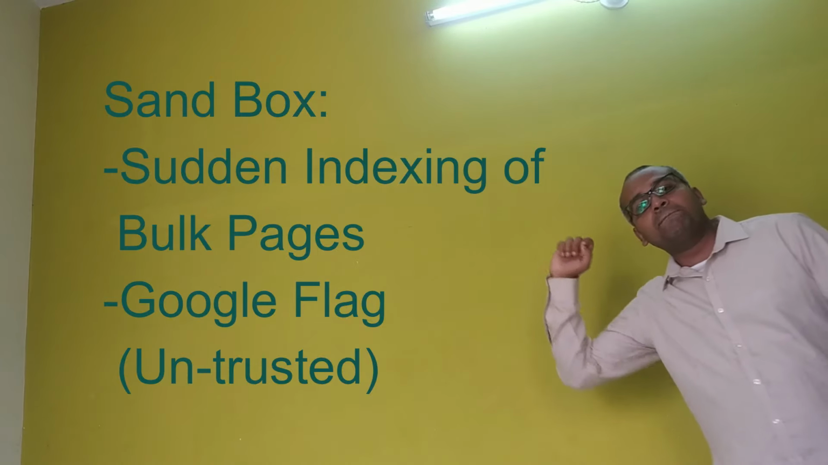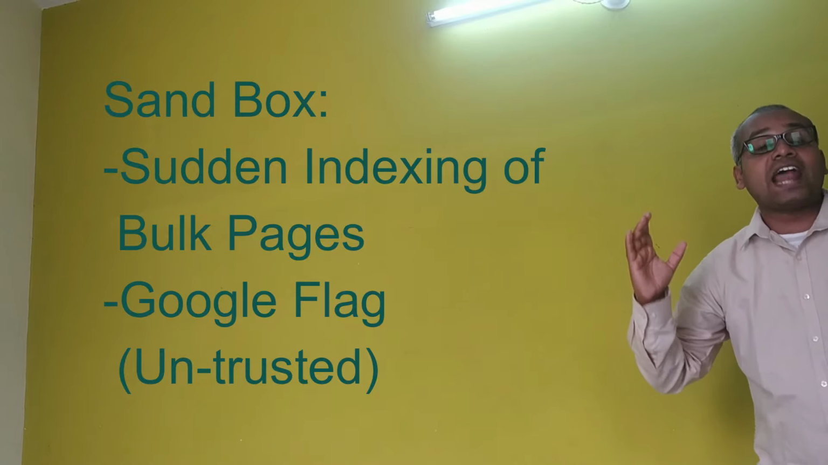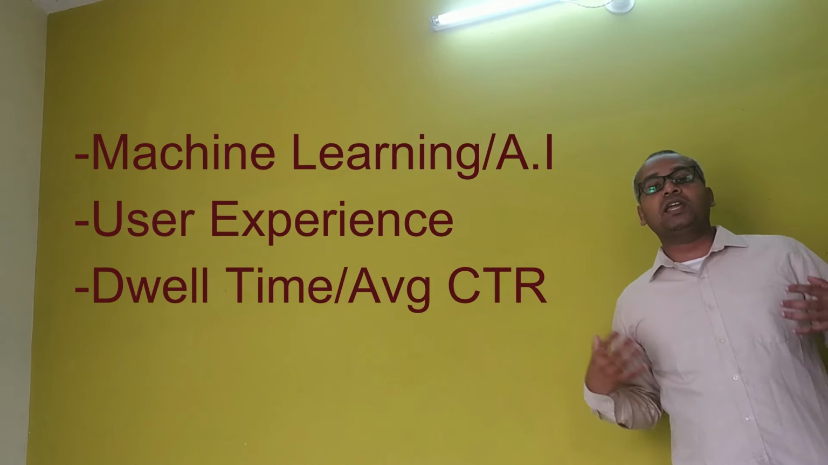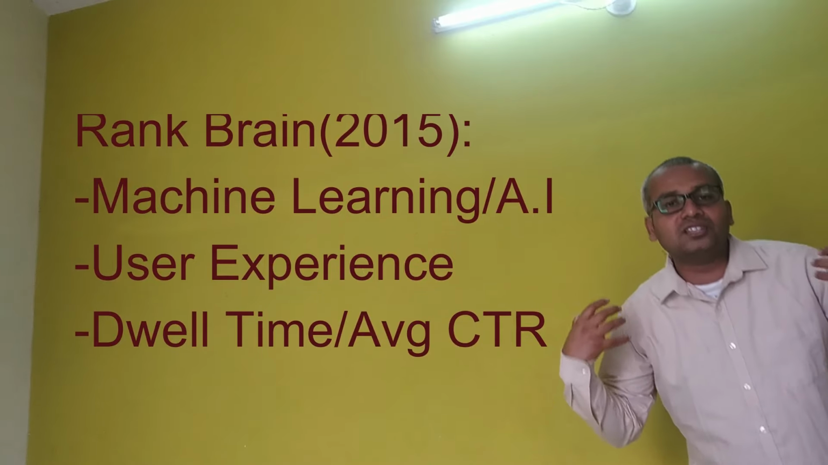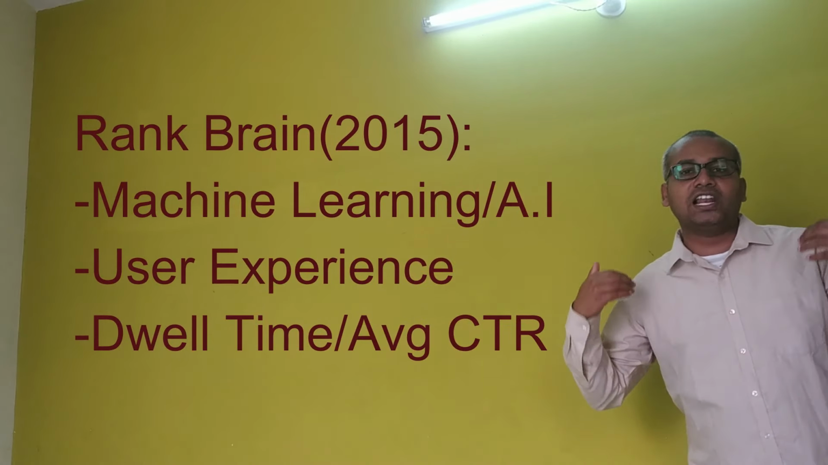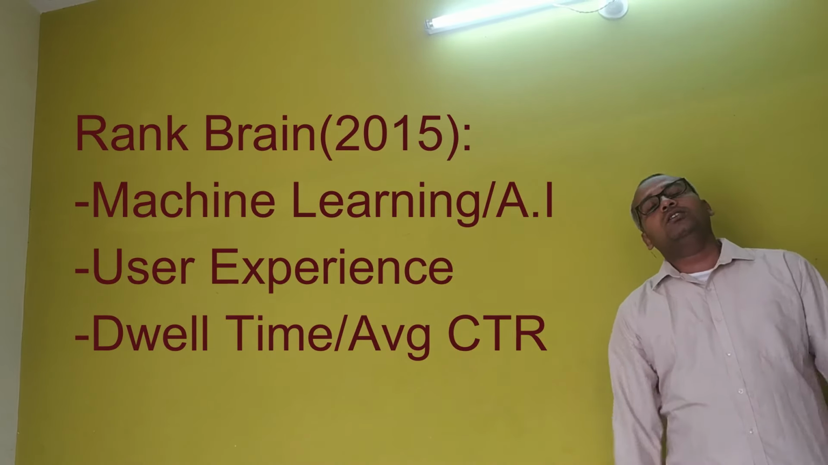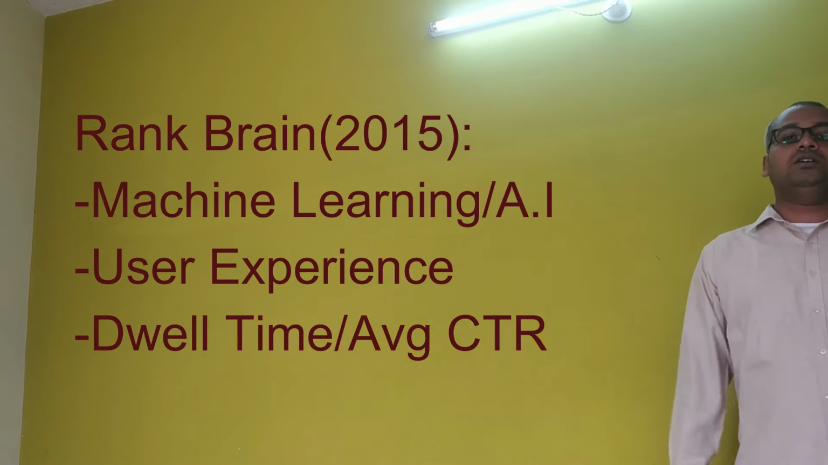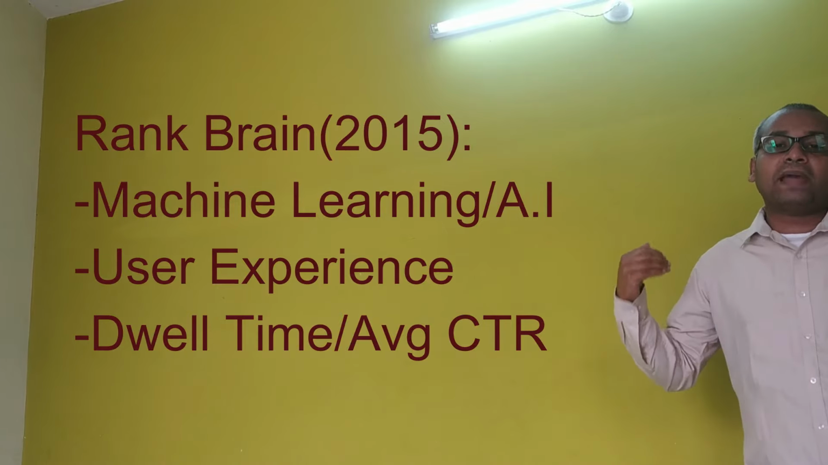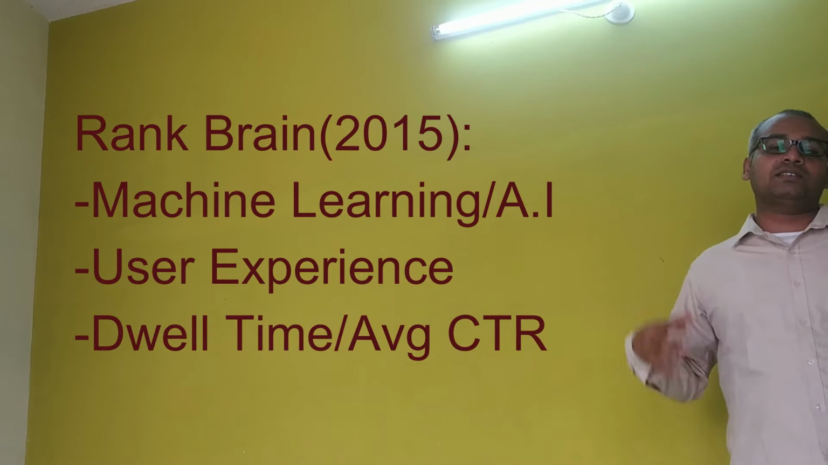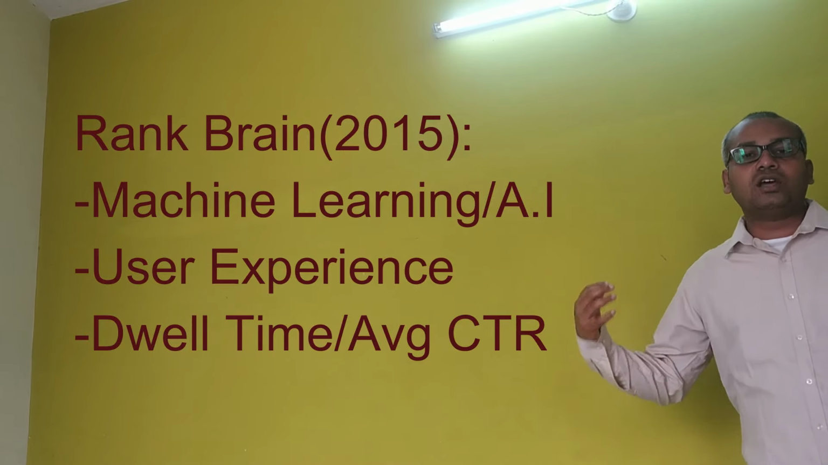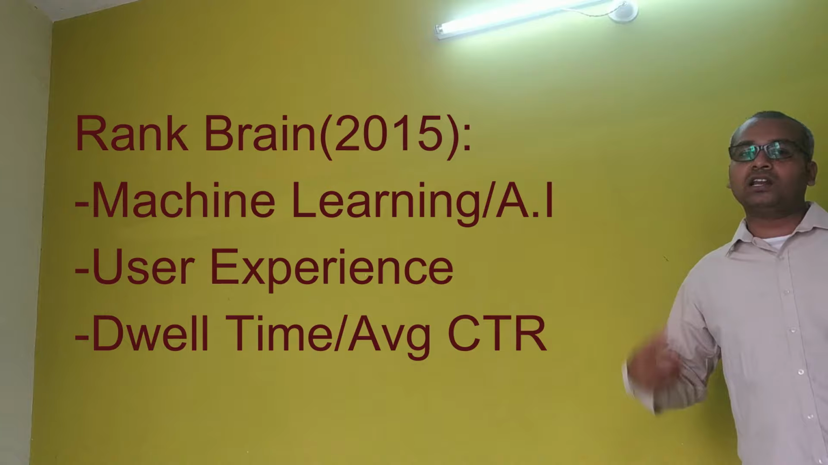One of the major algorithms is the RankBrain algorithm. It was started in 2015. The RankBrain algorithm mainly works with machine learning and artificial intelligence. It mainly looks at search queries based on LSI terms. It majorly impacts poor user experience, dwell time and click-through rate. These are the major impacts of the RankBrain algorithm.